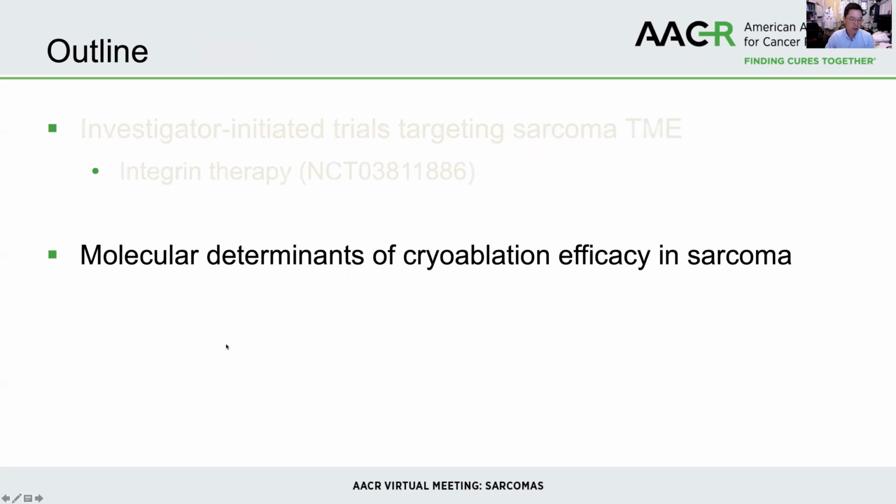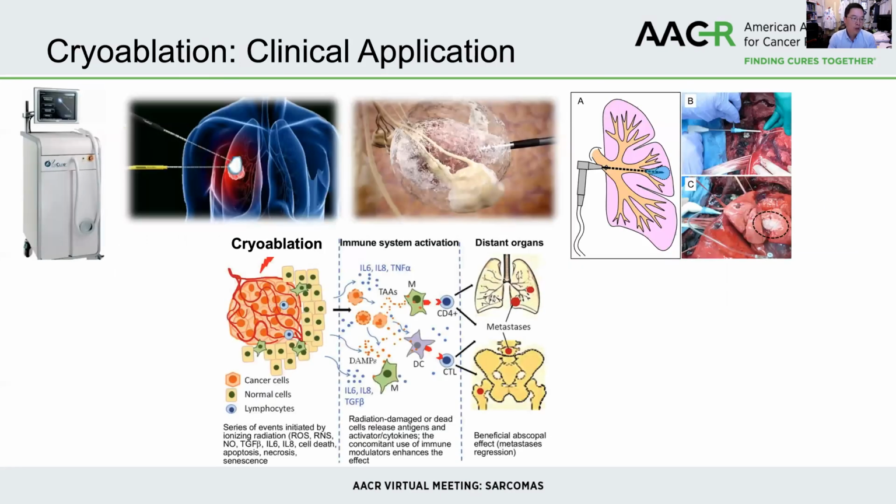Let me describe another new area of research that involves the discovery of molecular determinants of response to cryoablation in sarcoma. Cryoablation is an FDA-approved procedure whereby a probe is inserted into a tumor site or sometimes a nerve bundle and pumps ultra-cold liquid nitrogen or argon gas to freeze the tissue.